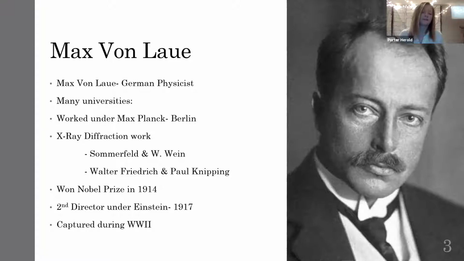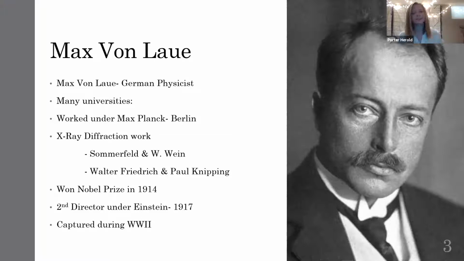Then in 1917, he became the second director of the Institute for Physics, and Einstein was the first director. Laue was very interested in Einstein's theory of relativity, so that worked out for him pretty well. He was also captured during World War II and taken to England with 9 other German scientists. He wrote a paper there on the low absorption of X-rays during diffraction, and that paper was later contributed to Harvard University.